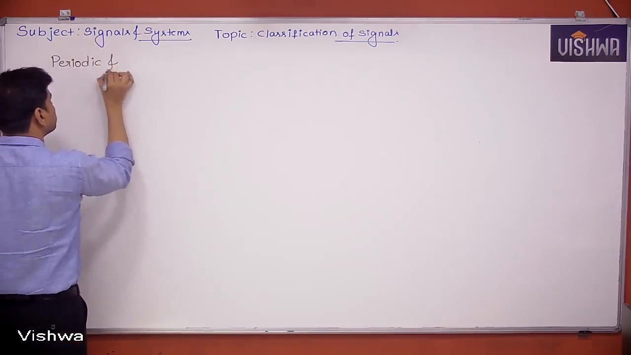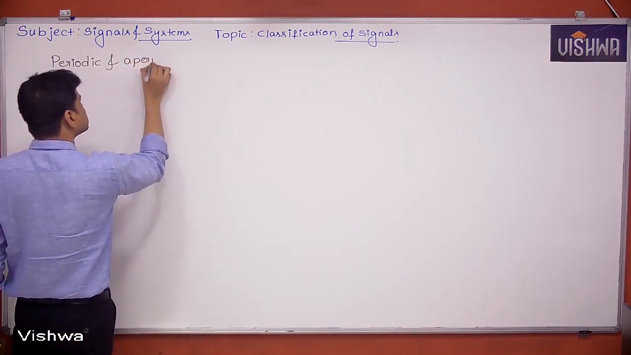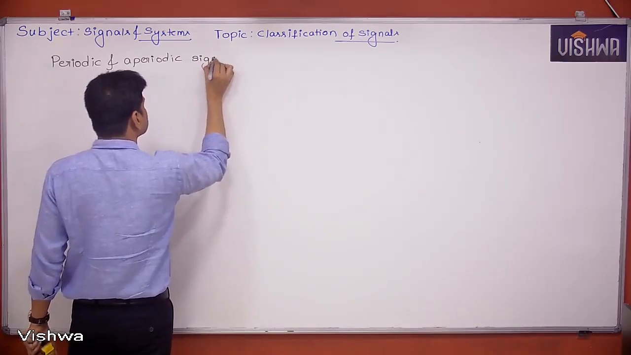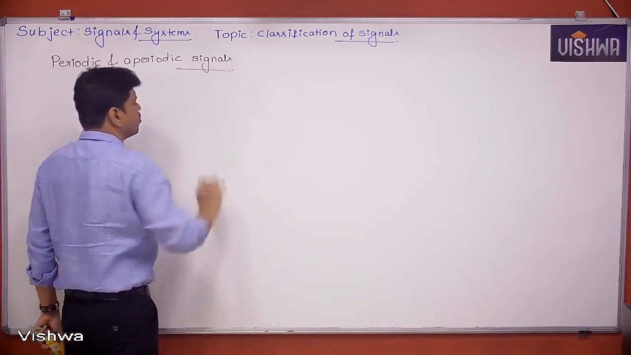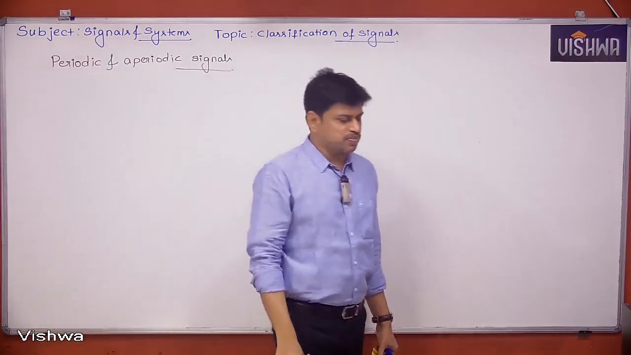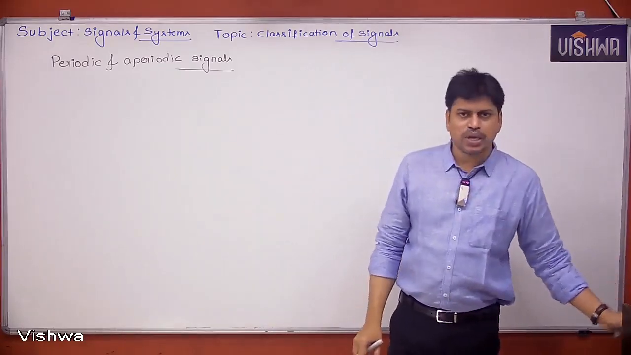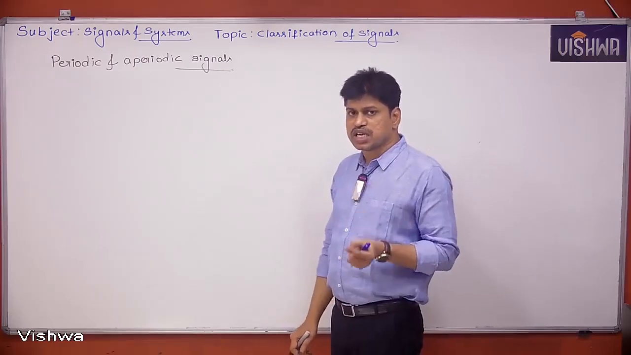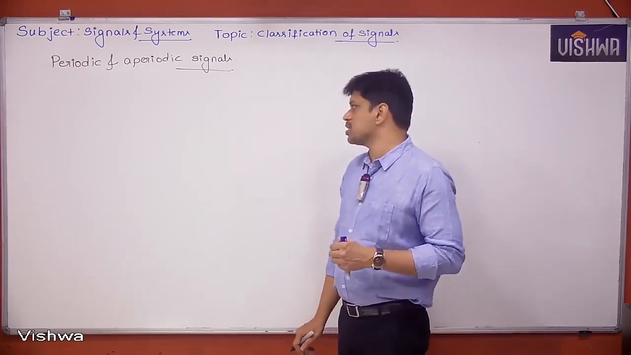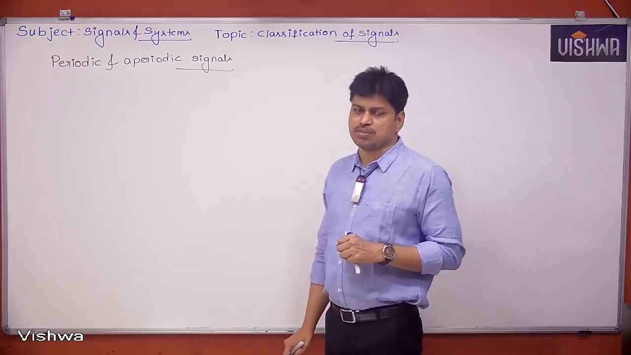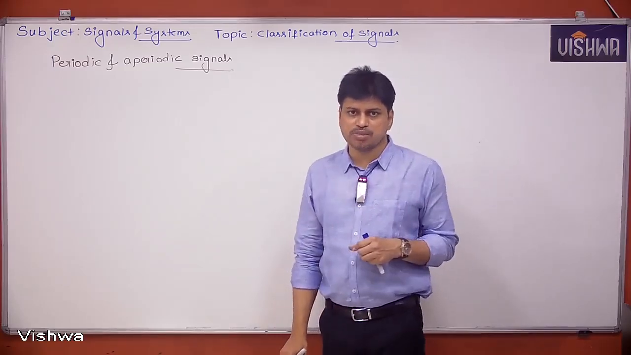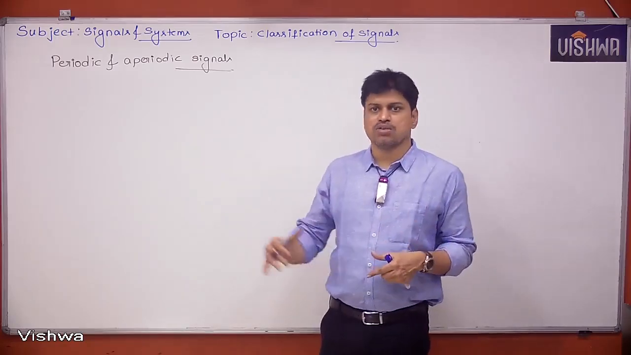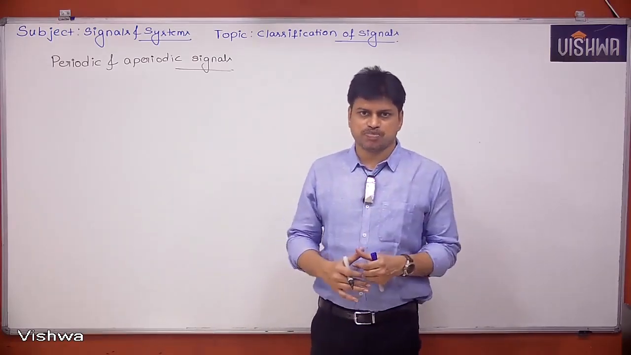Periodic and aperiodic signals. Aperiodic means non-periodic. Now try to understand. When can we say a signal is periodic? First of all, to say a signal is periodic, it has to satisfy a prior condition. The signal must exist from minus infinity to plus infinity. That means t value has to change from minus infinity to plus infinity. The signal should not be 0 from minus infinity to plus infinity. That's the meaning of it.